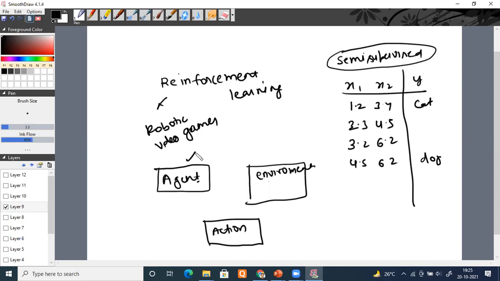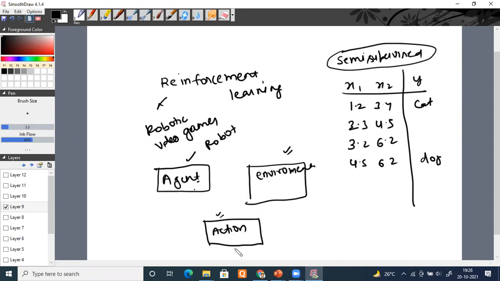Understand? Agent who wants to learn means learner. Let's say your robot, he's a learner. You want to train them. Environment is the thing with which it interacts. For example, in the case of a self-driving car, my car is an agent. And environment is what? Environment is the entire road on which it will travel. You may find different people there. And whatever action the agent performs is nothing but action.